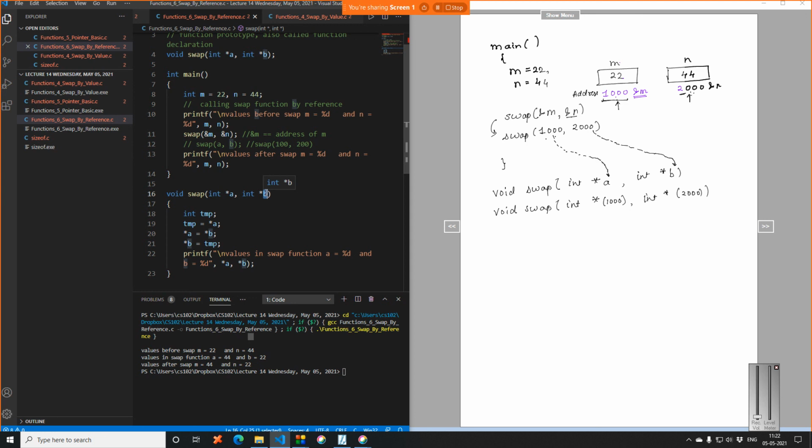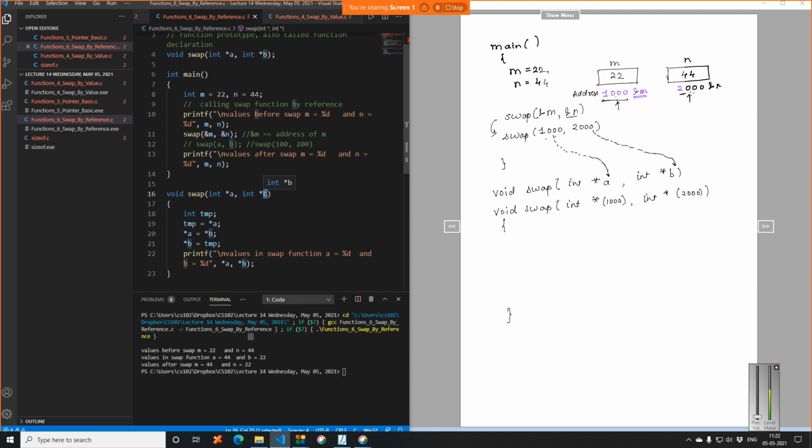I hope it is clear till now. Because we passed &m, which was nothing but 1000, and &n, which was nothing but 2000, and I used two variables a and b to catch them. So the whole value of &m, which is 1000, is copied to a, and it gets copied to b, which becomes 2000.